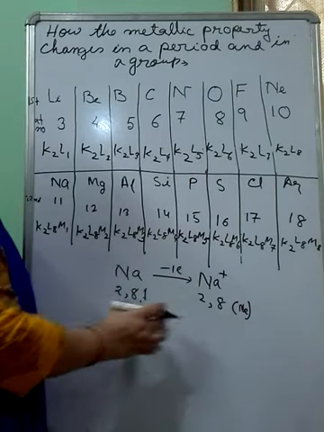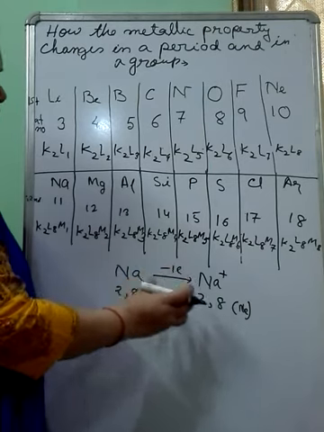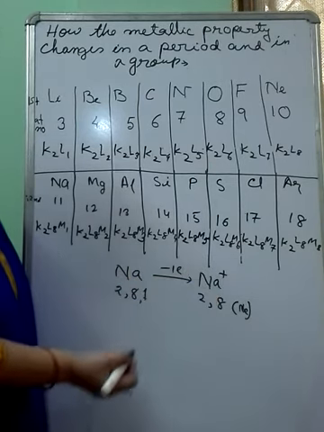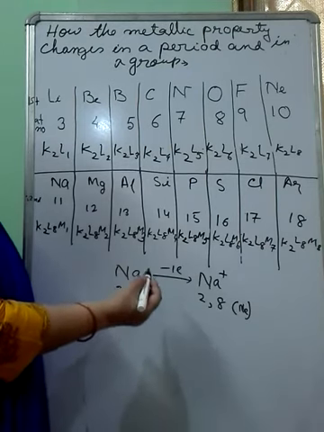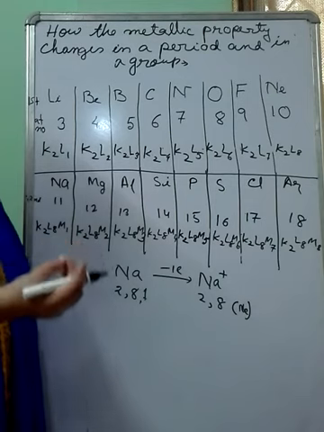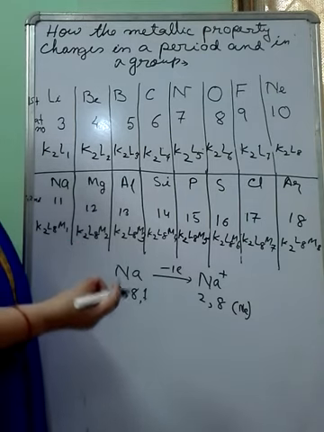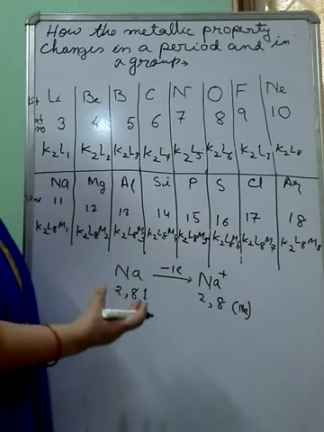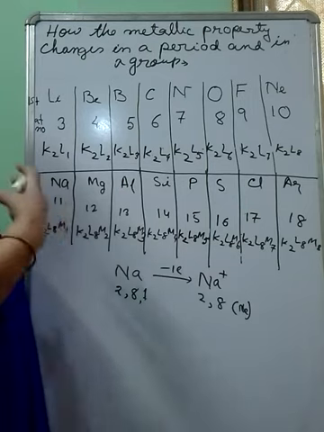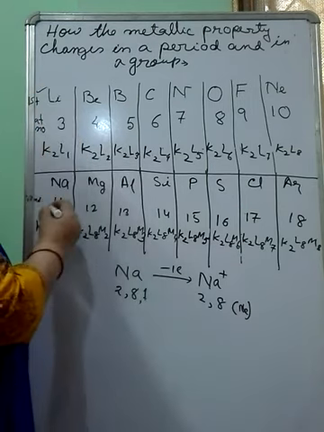So this is a natural tendency of all the metals. Metal wants to donate electron and form positive ion, or cation. So this particular tendency or property associated with an element is called electropositive property or metallic property. Now, how does this property change, does it increase or decrease in a period, let us discuss. For that discussion, I am taking the example of both the second period and the third period.